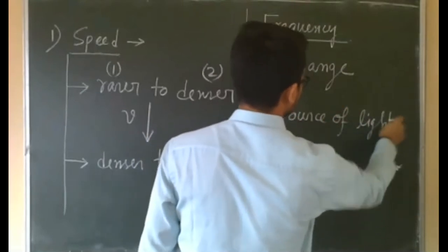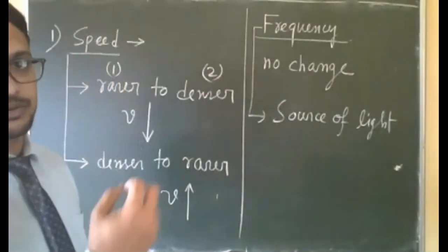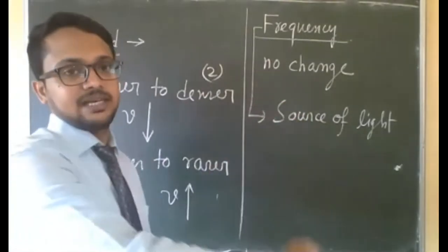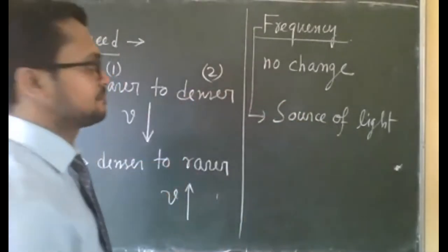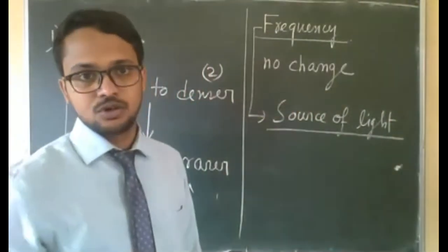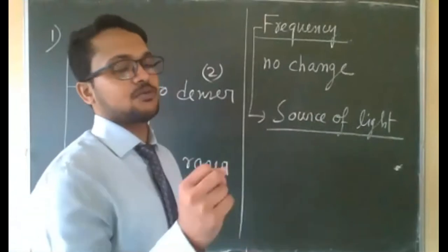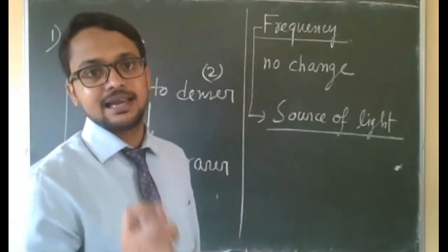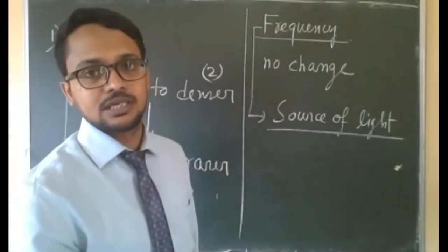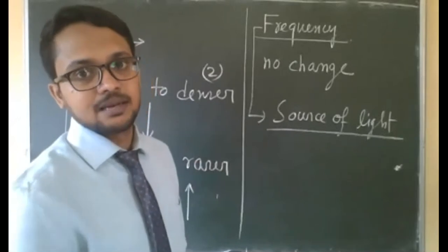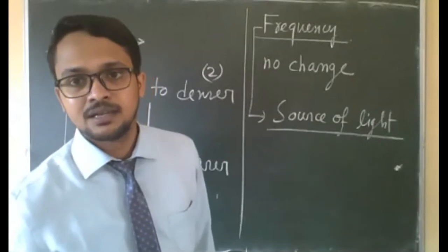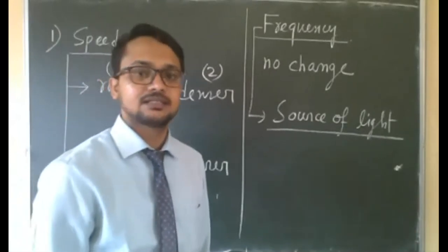If we keep the source of light the same, suppose we are doing one experiment, frequency in the first medium and in the second medium will be the same. Frequency will not change. It depends on the source of light. A torch is a source of light, a laser light is also a source of light. So using a torch, if you do one refraction experiment, then before refraction in the first medium and after refraction in the second medium, the frequency of light will be the same.